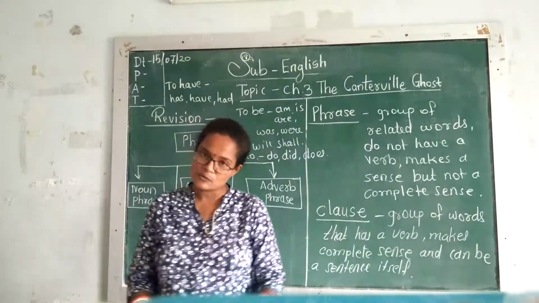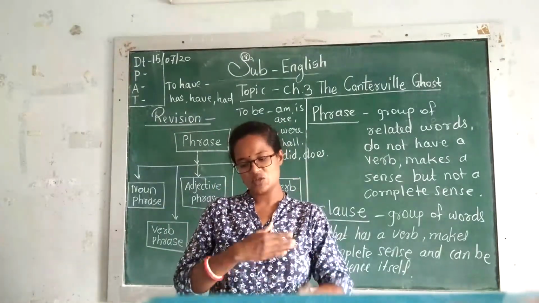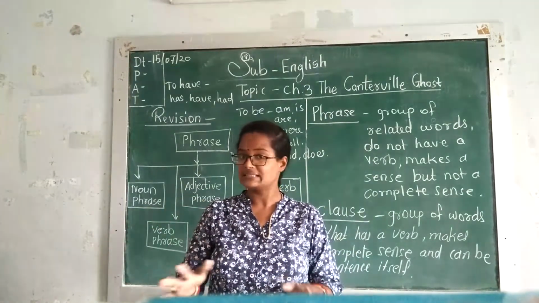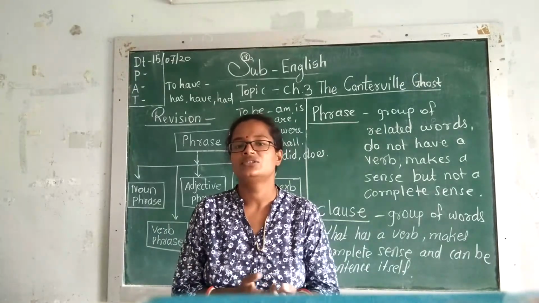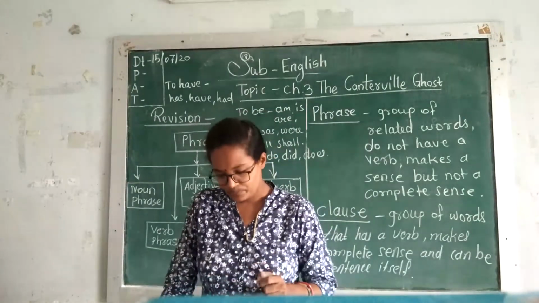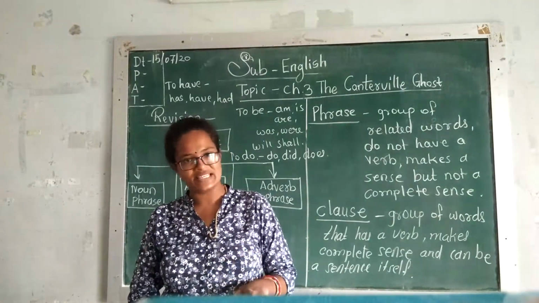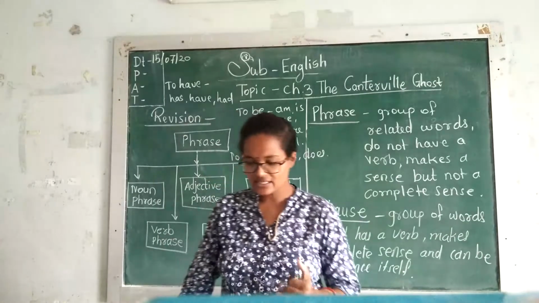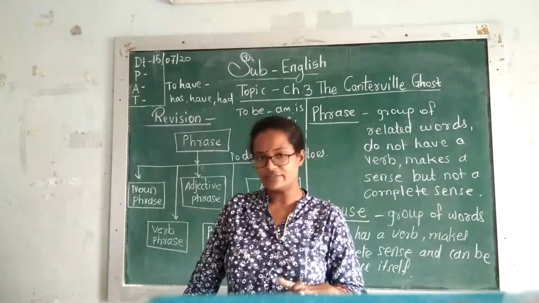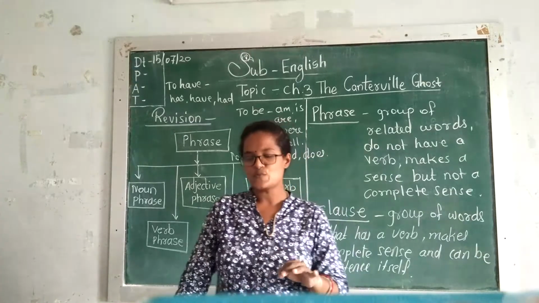Now let's see the prepositional phrase. A prepositional phrase has a combination of a preposition plus an object: a noun, pronoun, noun phrase, etc. Example and description. Why do we use prepositional phrases? Prepositional phrases modify a noun or pronoun and do the work of an adjective in the sentence. And second, they modify an adjective or verb and do the work of an adverb. The greenhouse behind the old bus stop belongs to my grandmother.